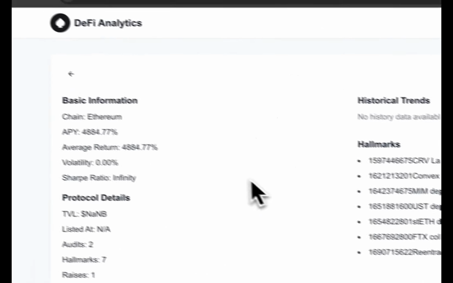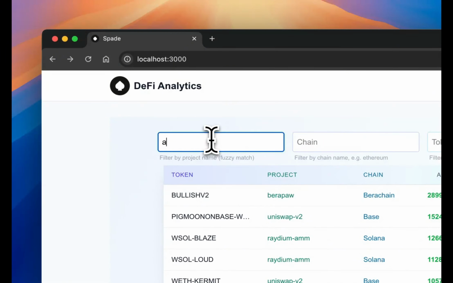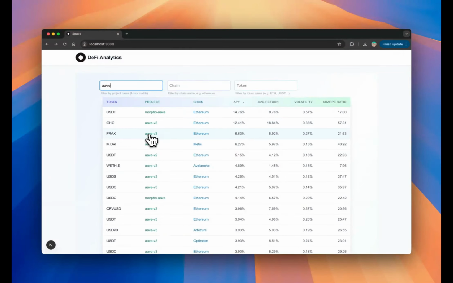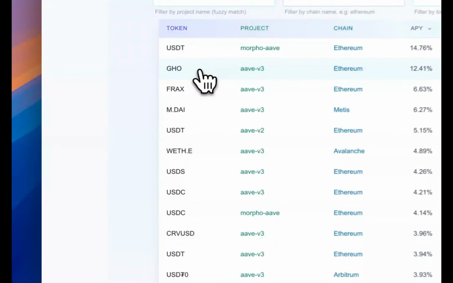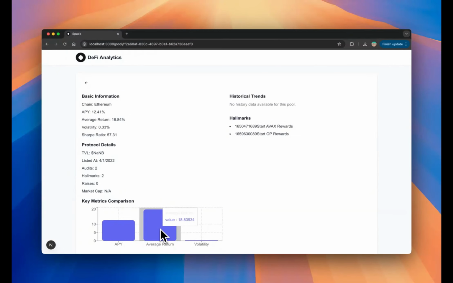So, by putting all this information and all these tools at your fingertips, clear data, flexible search and sorting, detailed risk history, and visualized metrics, the platform makes it so much easier to understand what's going on with each DeFi pool and make informed, confident investment decisions.